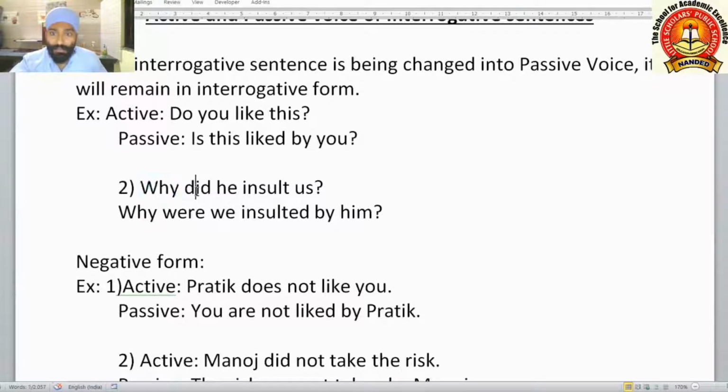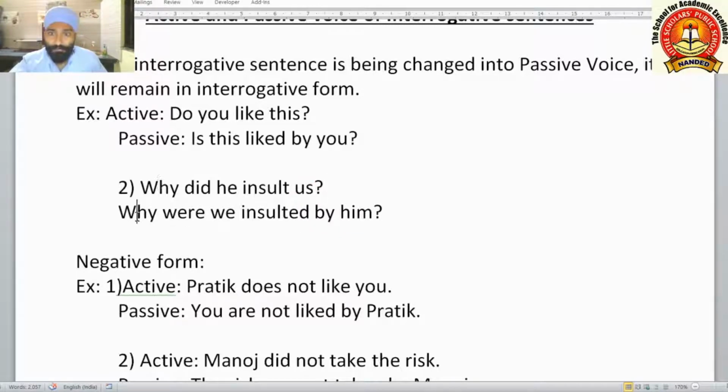Let us see another example in which a WH question is there. Why did he insult us? See here, why is the WH word, did is the helping verb here, he is the subject, insult is the verb in the first form, and us is the object here. Thereafter the question mark. Let us see how to change it.